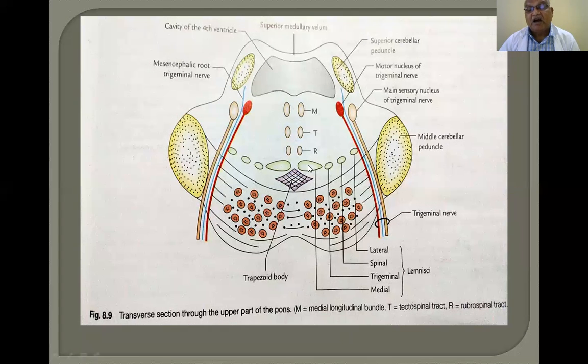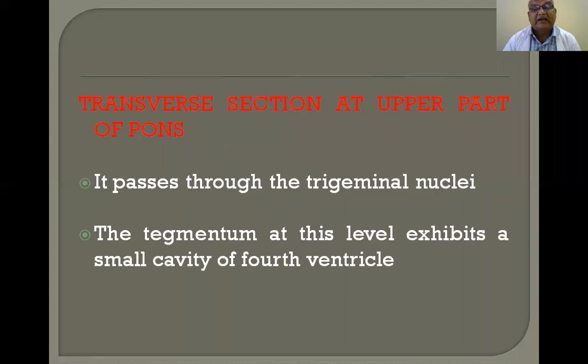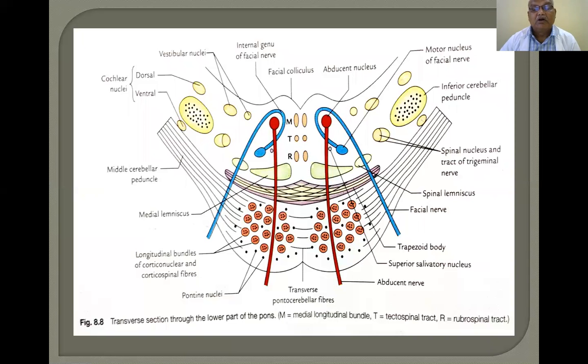So, you see all these 4 lemnisci, you see how this trapezoid body is reduced in size. I will show you the diagram of that one. So, this is the trapezoid body, how large it is. So, the medial lemniscus, how large it is. Only the spinal lemniscus is there. So, another 2 lemnisci have appeared there, so you see this diagram.